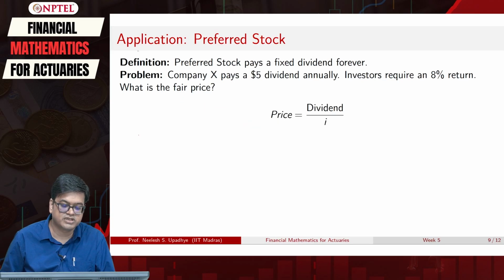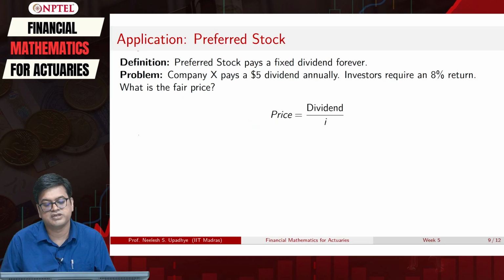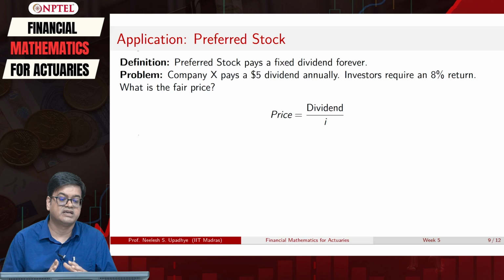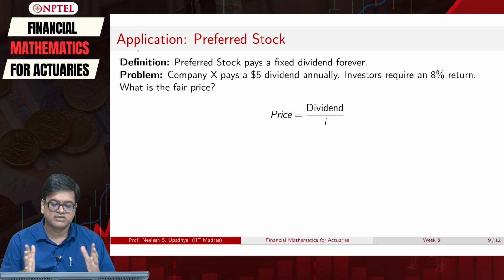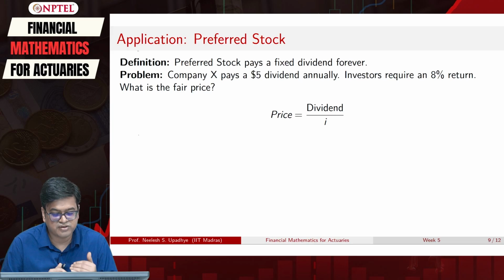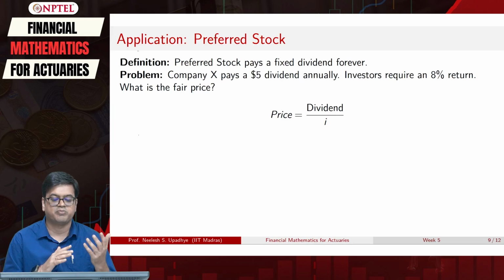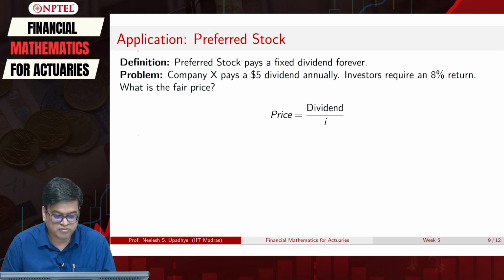With this we are set with our perpetuity formulation. We will simply put price equals dividend by i. Is it annuity due or annuity immediate? The moment you buy, the company may not pay; there is a fixed time. So it is not annuity due, it is perpetuity immediate, because we are dealing with an infinite time horizon. That makes this formula clear.